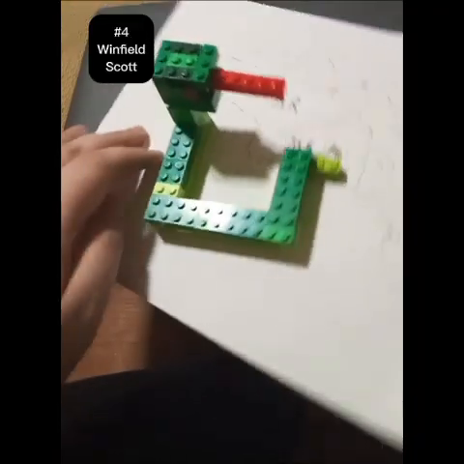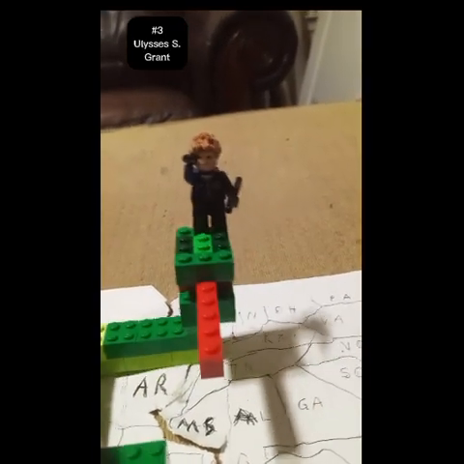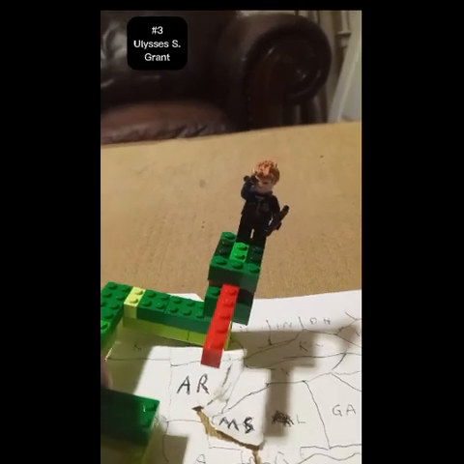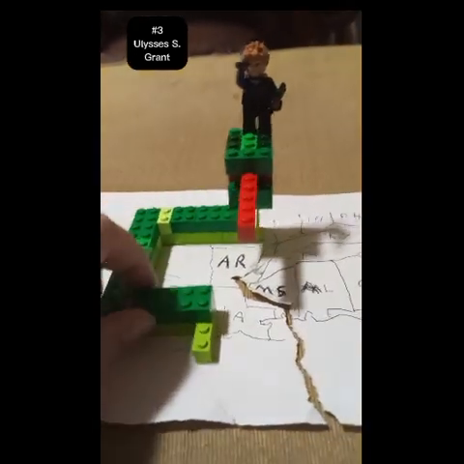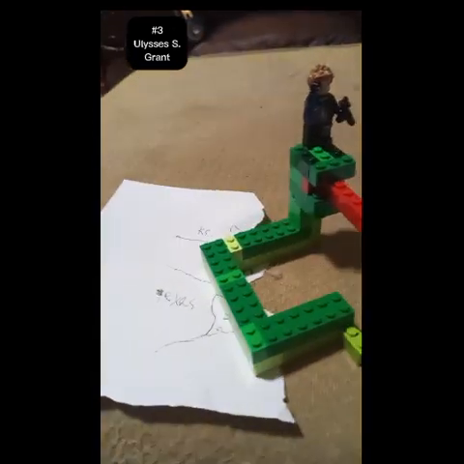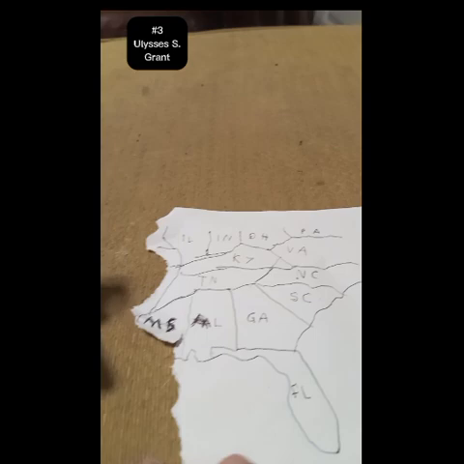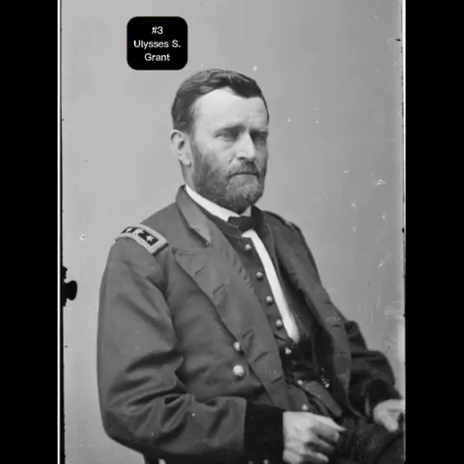Ulysses S. Grant was the 18th President of the United States, but also a great general, joining the Mexican-American War after graduating from the United States Military Academy. After returning home, he joined the Union Army in the Civil War and became a general, helping make the Anaconda Plan come to fruition by gaining control of the Mississippi River and led the Union forces against Confederate General Robert E. Lee to his surrender.